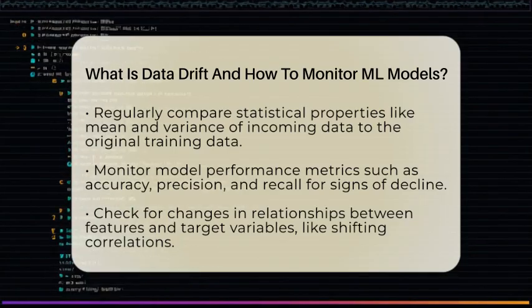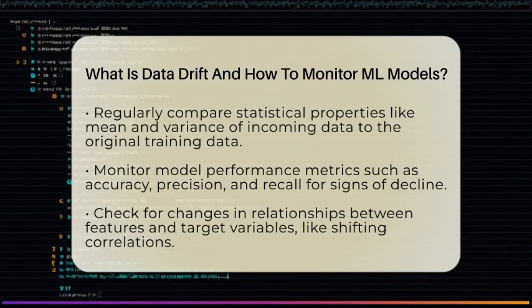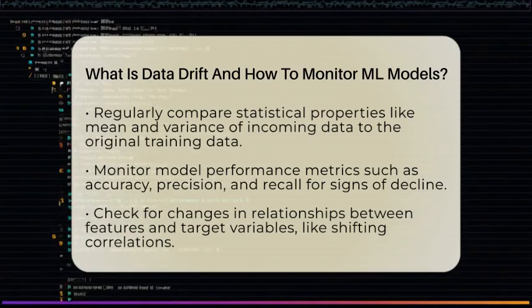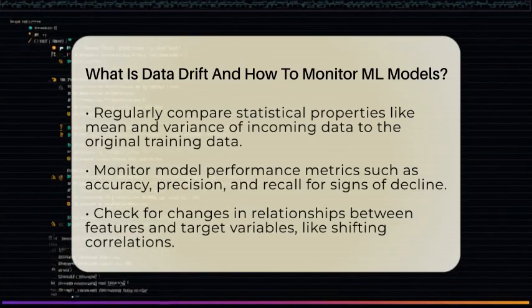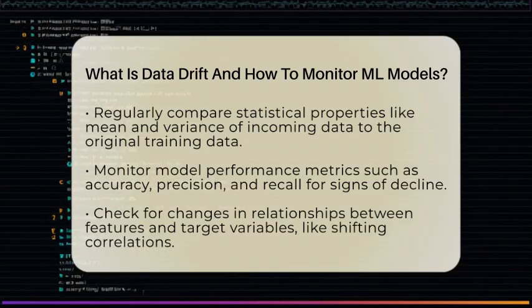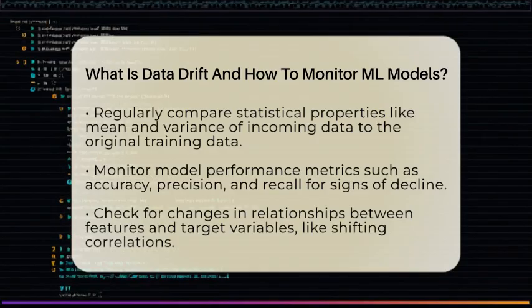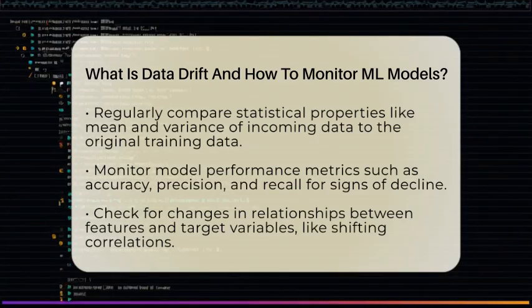Monitoring these changes is essential once your model is in use. It's like keeping an eye on your car's dashboard to catch any warning lights. One way is to compare the statistical properties of incoming data with the original training data. If the average, variance, or shape of the data distribution shifts significantly, it's a sign of drift. You can do this by regularly checking the mean and variance of key features.